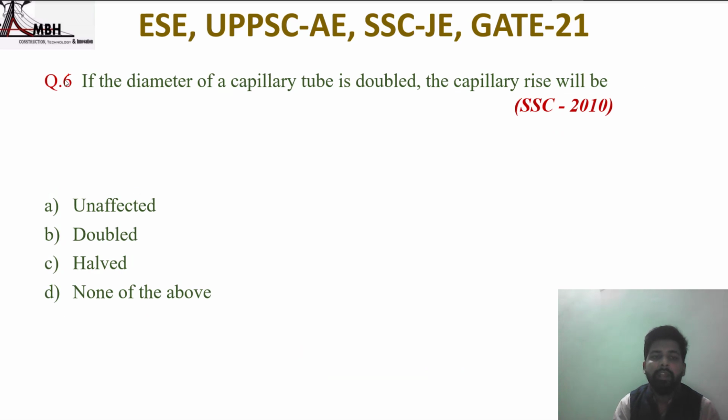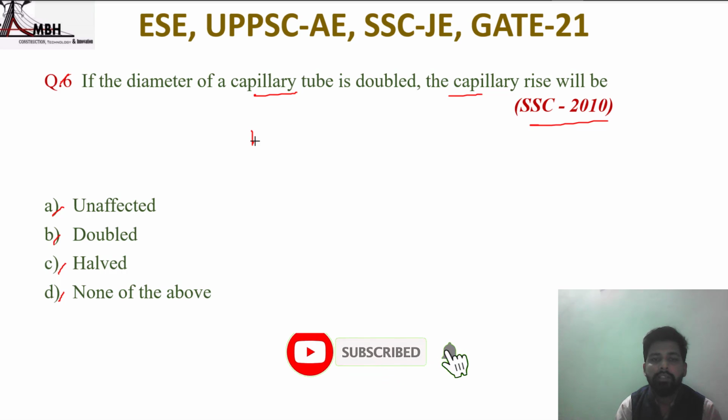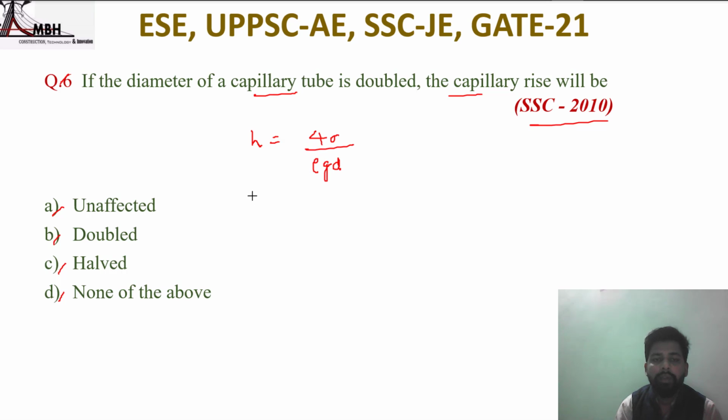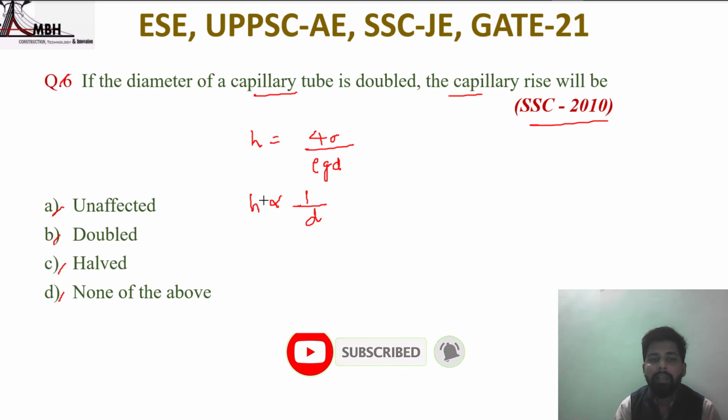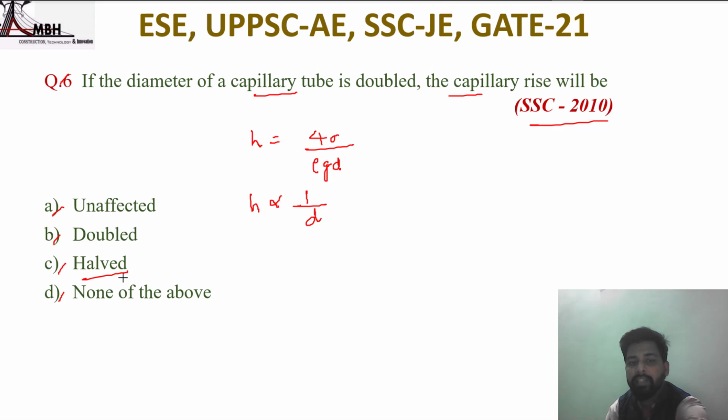Next question: if the diameter of a capillary tube is doubled, the capillary rise will be, options: unaffected, double, halved, and none of the above. Question asked in SSC 2010. So capillary rise h is equal to 4 sigma upon rho g d. So h is directly proportional to 1 upon d. So if the diameter of the tube is doubled, the capillary rise will be halved. That is option C is correct.